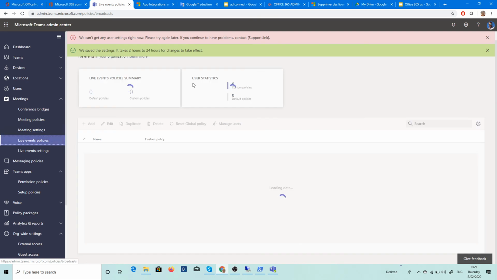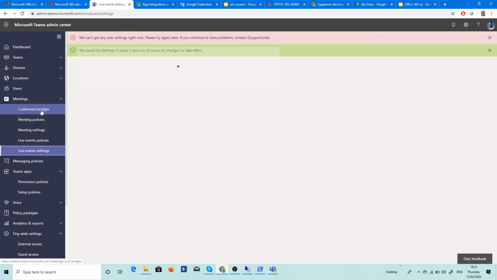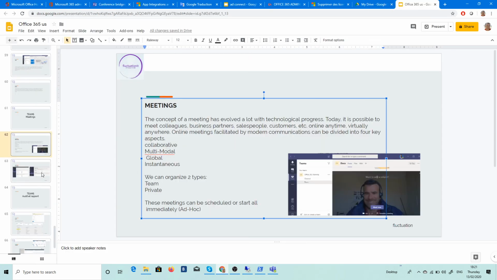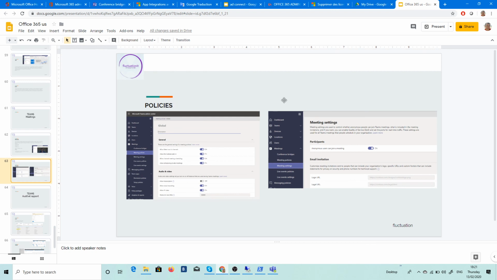You have live event policies for very big live events, for example, or you can do live event settings. Okay, so all this is in the meeting policies. Okay, so simple, really. Wow, amazing. Okay, and here are the policies I just talked about. So it's very simple. Okay, just some slides on the policies.